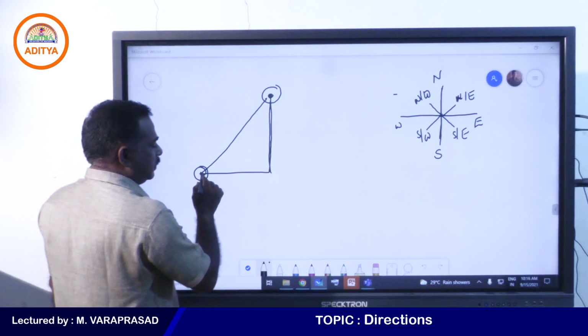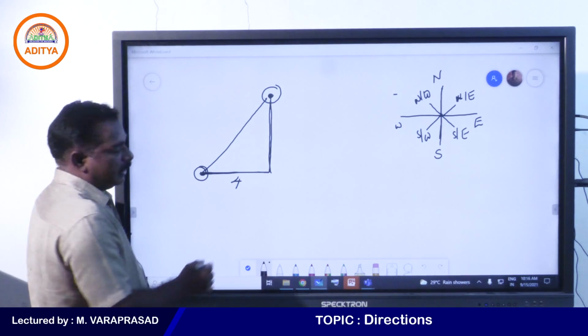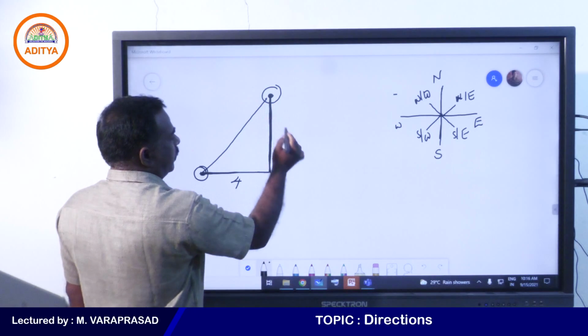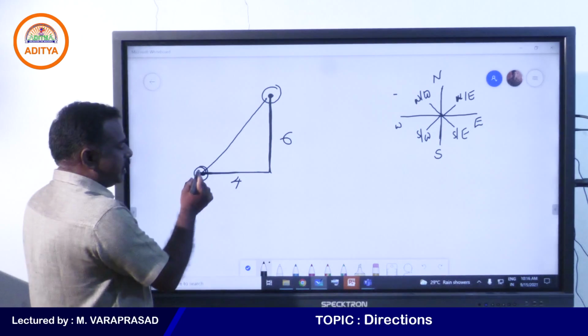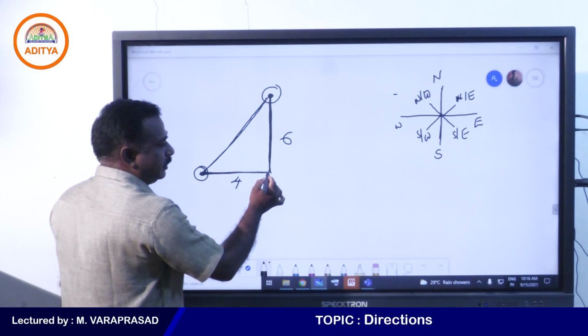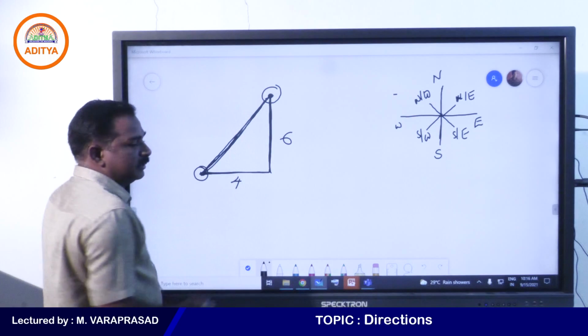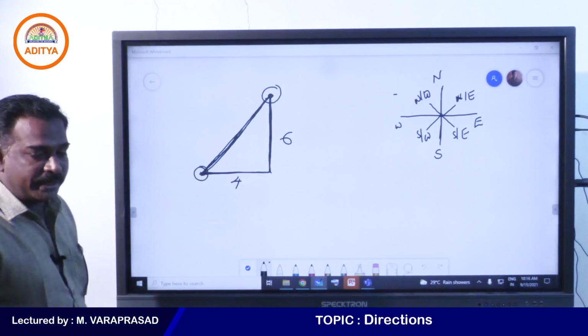Somebody travelled 4 kilometers here and another gentleman travelled 6 kilometers here. What is the starting point to ending point distance means? Not this distance, you need to find the shortest distance. So, at that time you need to use Pythagoras property.